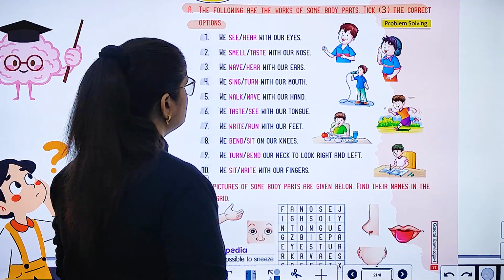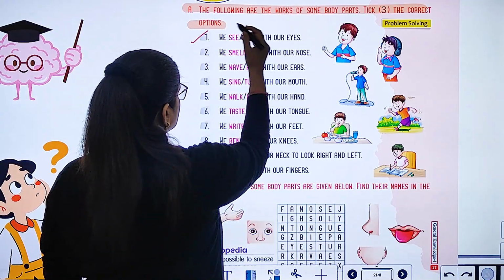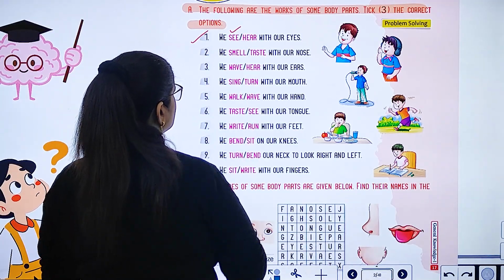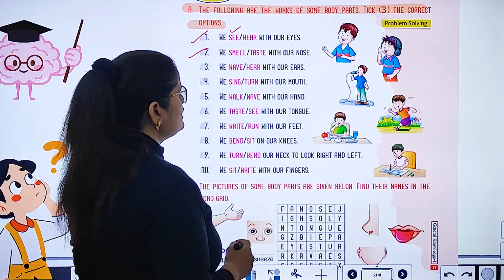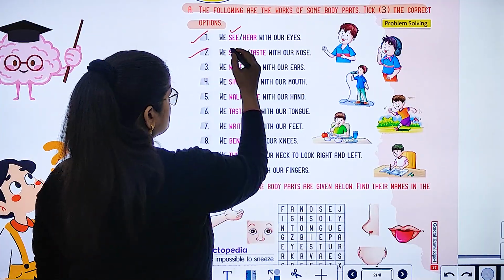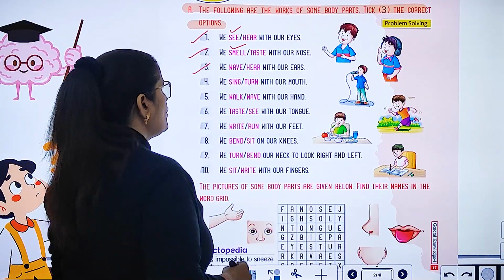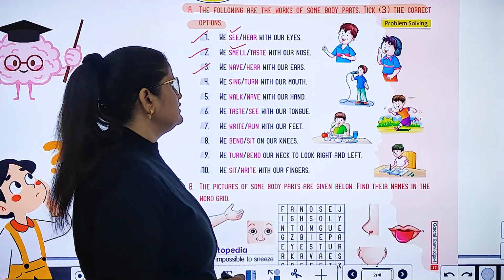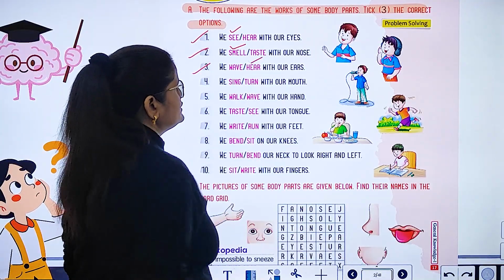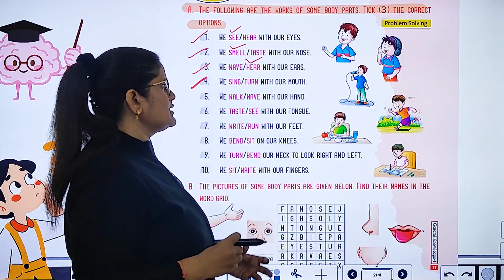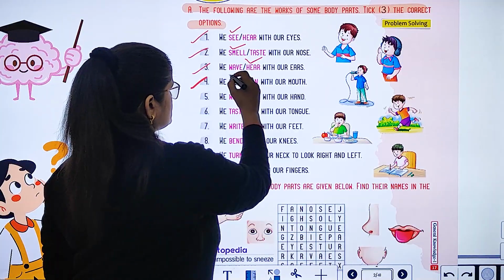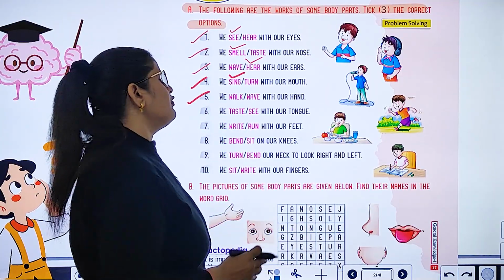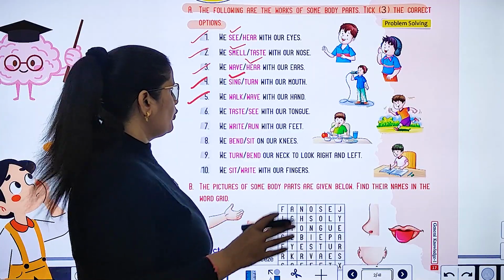We see, hear with our eyes. See. We smell or taste with our nose. Smell. We hear with our ears. Hear. सुनते हैं ना? We sing or talk with our mouth. Sing. We walk or wave with our hand. Wave.